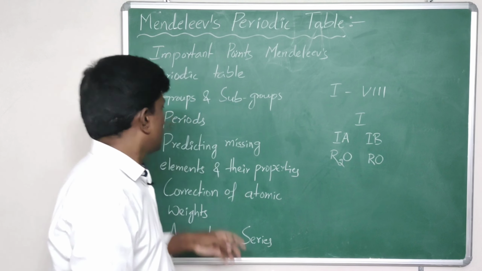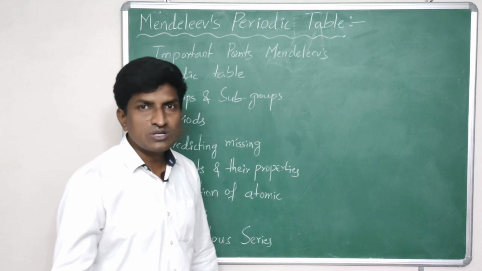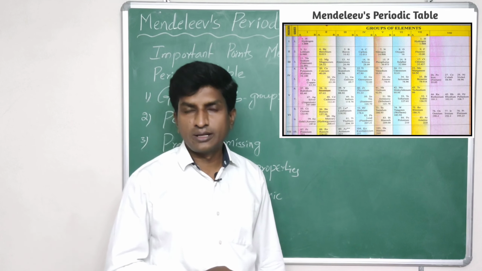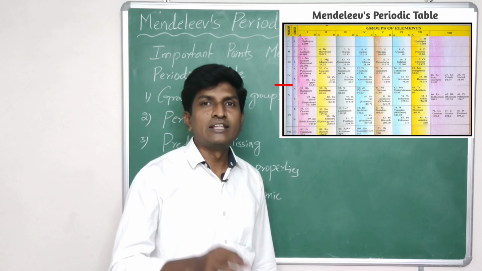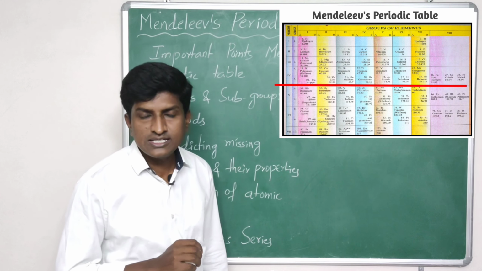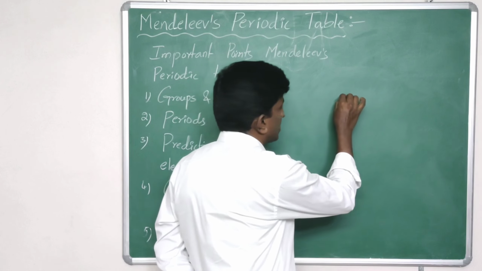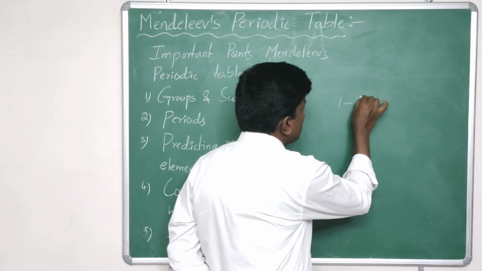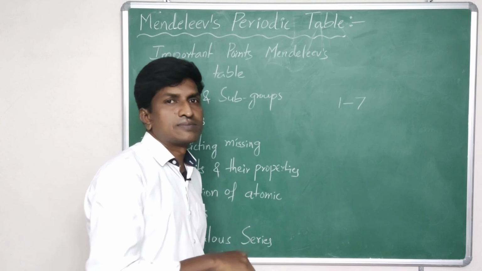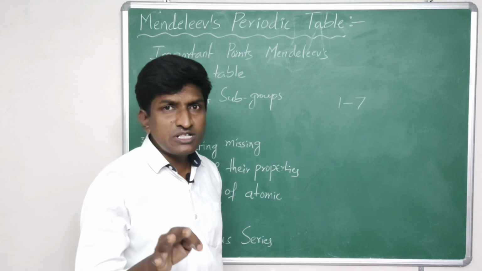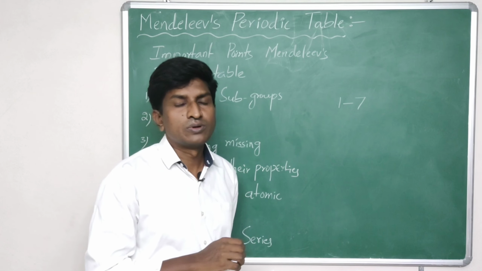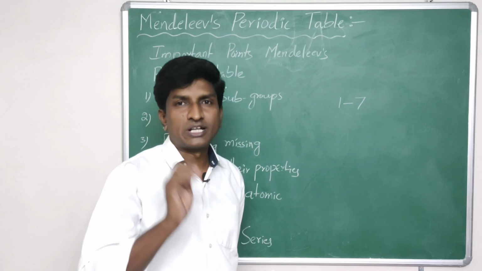Coming to periods, we can observe 7 horizontal rows in Mendeleev's periodic table, and these horizontal rows are known as periods. These periods are represented with Arabic numbers 1 to 7, and the elements present in each period have different properties.